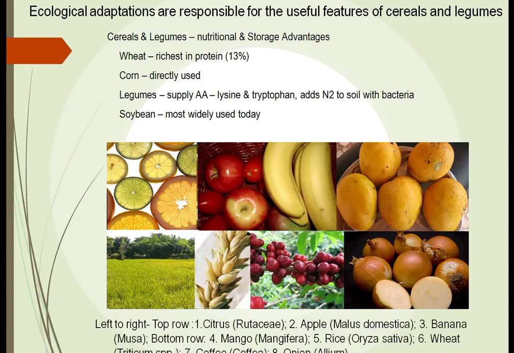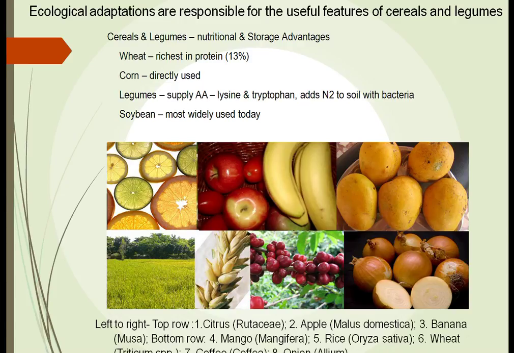Man also realized that he needed to have more than just one type of food. Through experimentation, they realized that they need to have food together. For example, the legumes, the peas and the beans, they supplied amino acids such as lysine and tryptophan. They realized that you needed to add something to them, probably through trial and error, that you had to add rice to it, or perhaps you add corn to it, and this gave them a balanced diet.